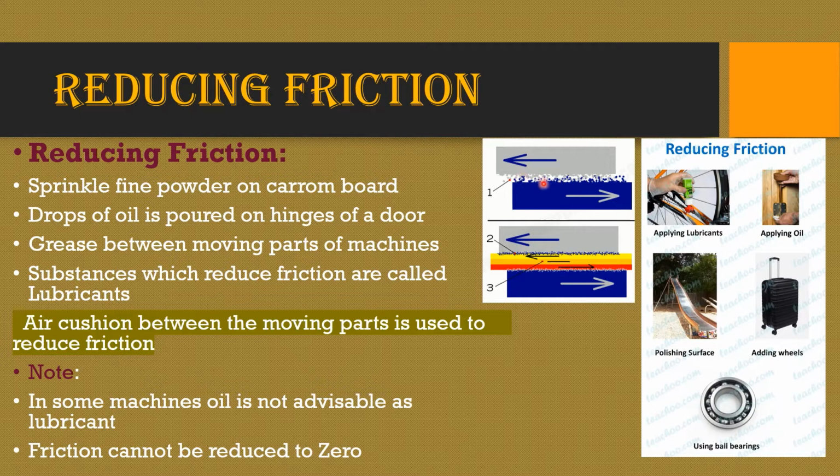What happens when a lubricant is added? Can you see these are irregular surfaces? When a lubricant is added, it forms a cushion. Therefore, the surfaces or the objects can be moved easily on the lubricant. The irregular surfaces do not come in contact with each other. They are in contact with the lubricant. Lubricant is a very smooth substance like oil. So therefore, the moving parts can move easily.